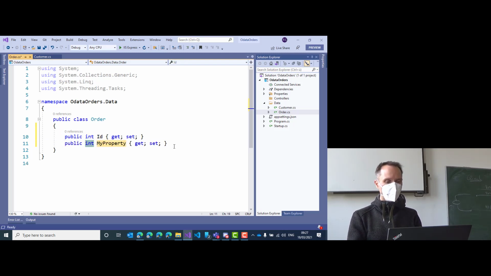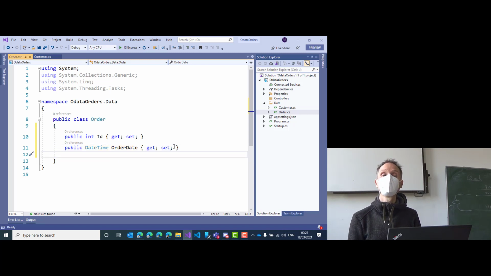What else do we do? Let's say a date time, order date. Yeah, question. Would the ID still be an auto-generated value if we put customer ID? Yes. Or the ID? But if you add foo ID, then it will not be a primary key and it will not be auto-generated. Okay, so the class name and ID? Yes, okay.